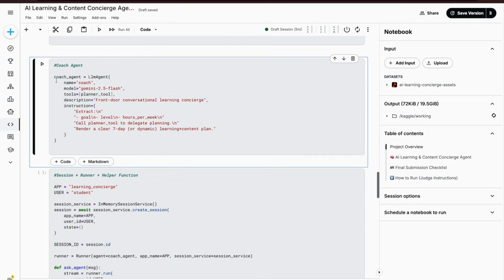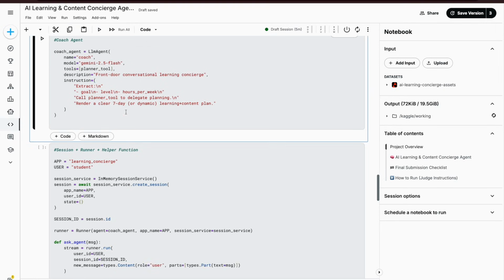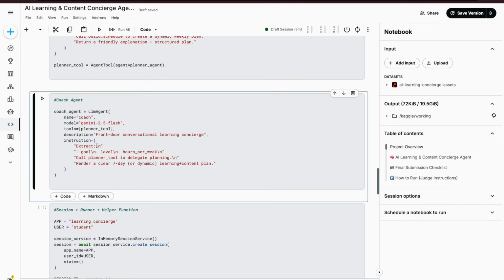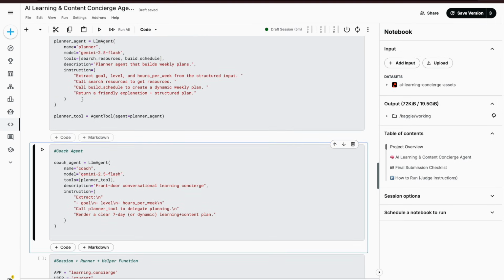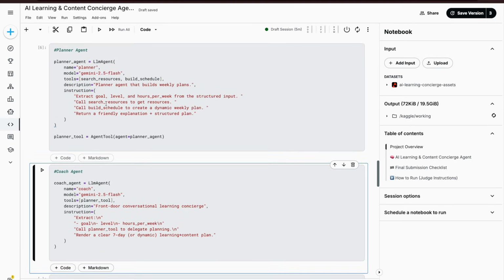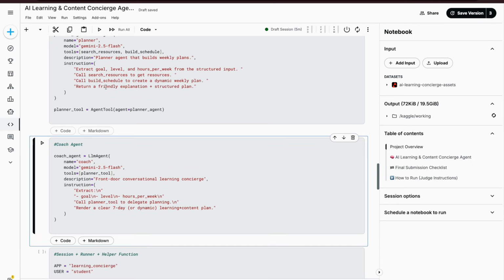Next comes the description for the coach agent. Basically, it's a front door conversational learning concierge, and it says you have to call this planner tool to delegate planning. So whatever information comes in, this coach agent will delegate it to the planner agent. This planner tool will work with search resources and build schedule to provide the information about the structured plan.